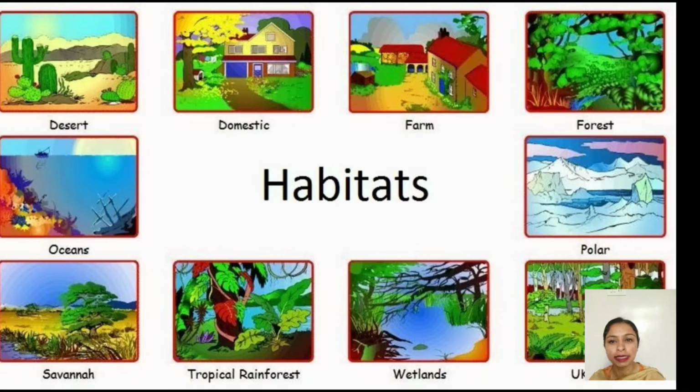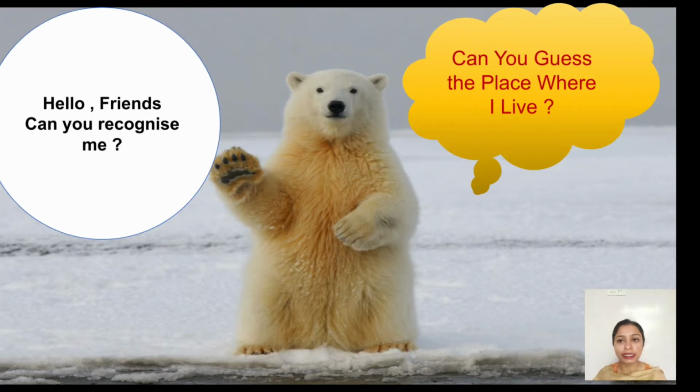So let's get started. First, there is an animal on your screen. Can you recognize this animal? He's saying hello to you. Say hello and name this animal. Yes, you're right. This is the polar bear. Now, can you guess the place where he lives? Yes, you are right. You will say that it lives in snow or it lives in the polar region. So this is the correct answer.